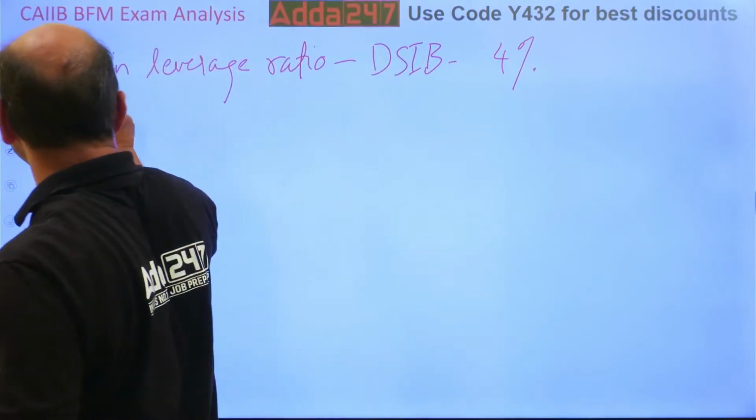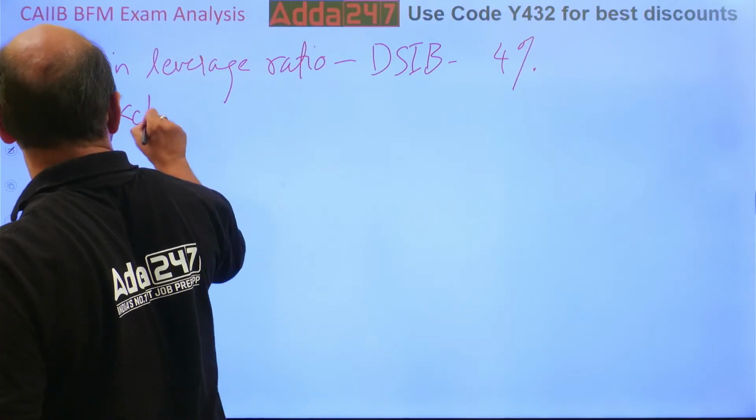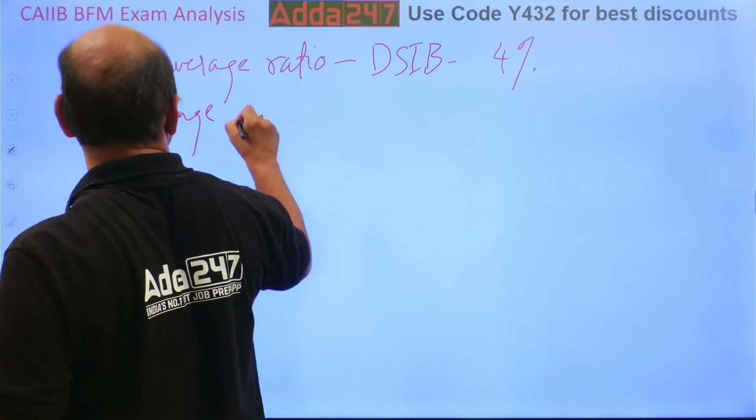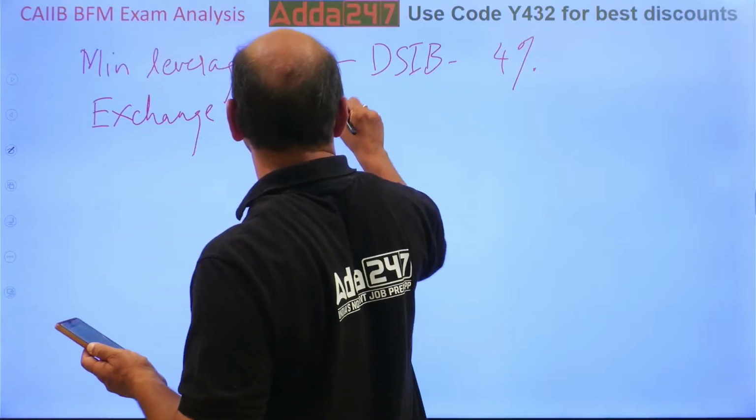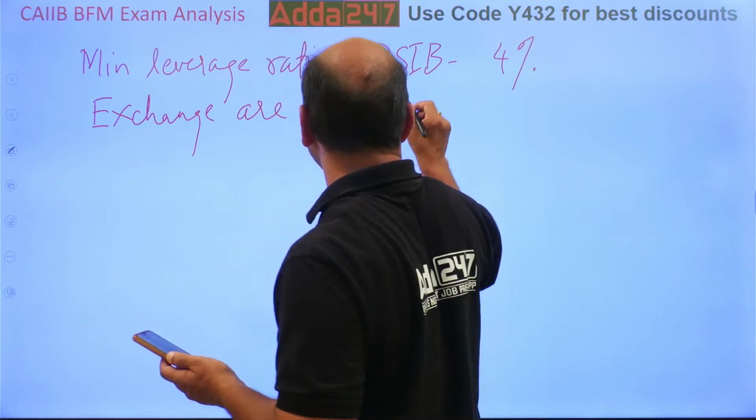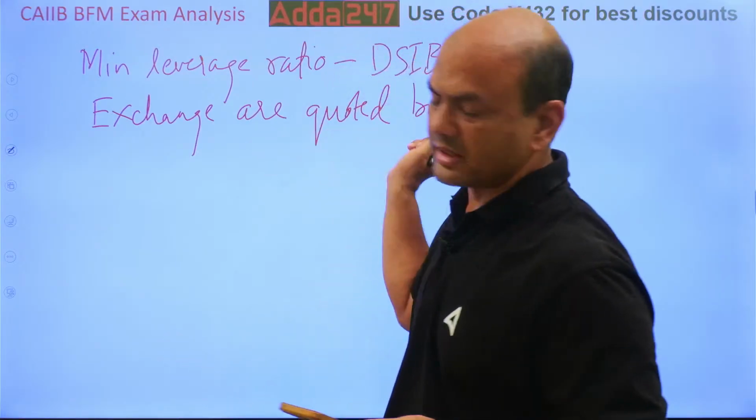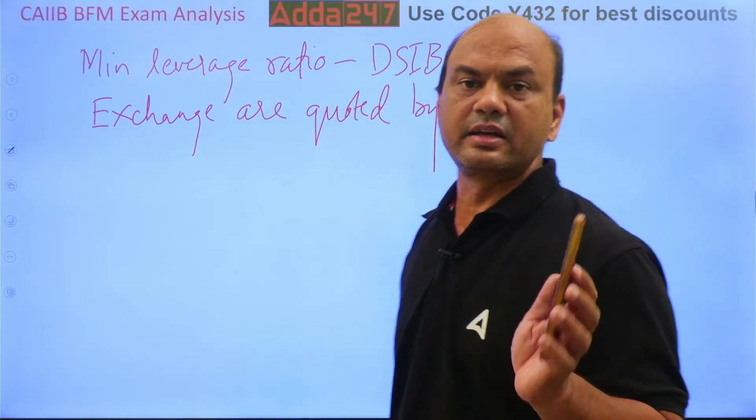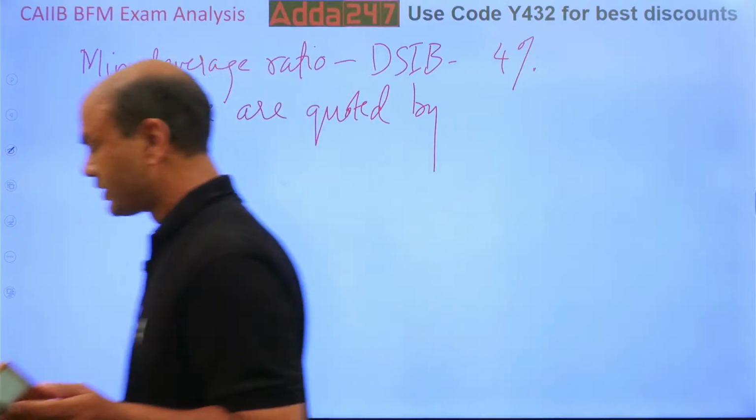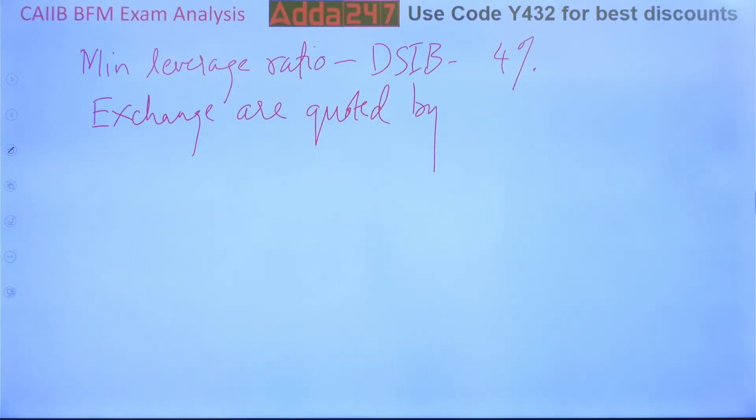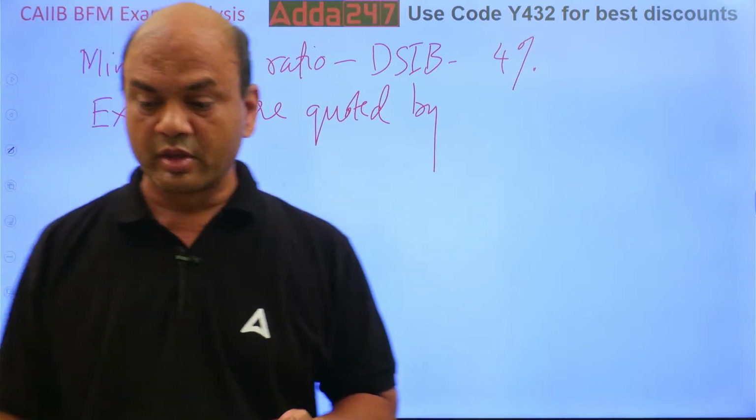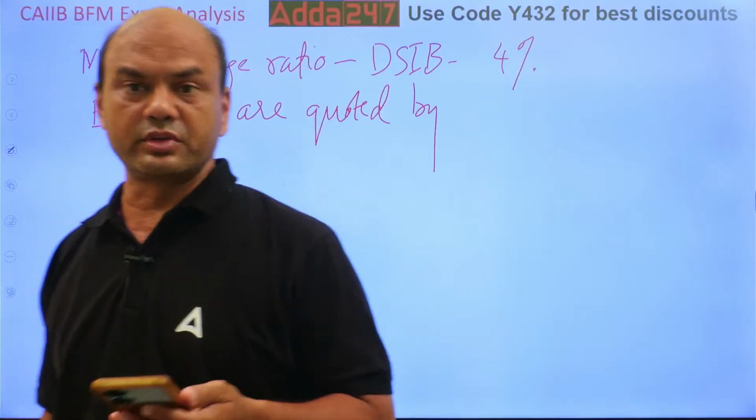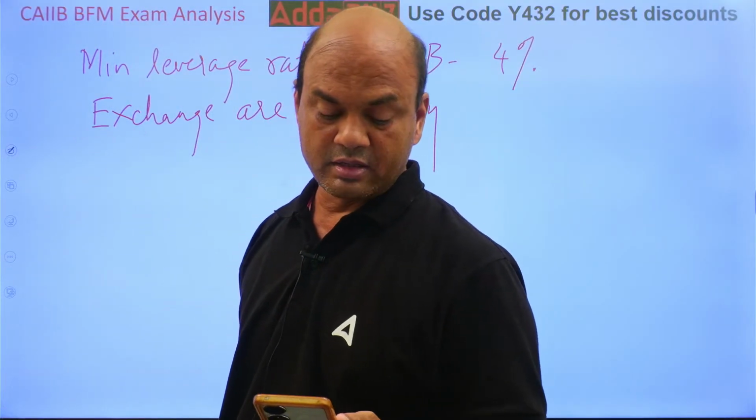The question is not clear actually. Exchange rates are quoted by, it's either the direct rate or indirect rate. Okay? The answer is either direct rate or indirect rate. So exchange rates are generally quoted by direct rate or indirect rate. Anyone having the specific question? Those who have given the paper, kindly cover.